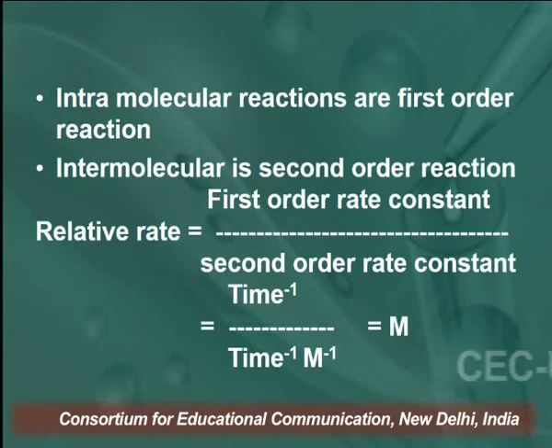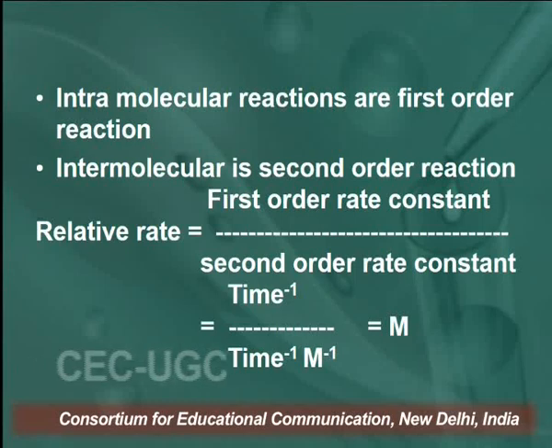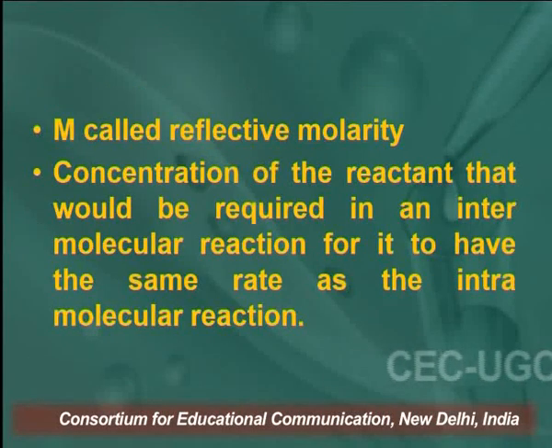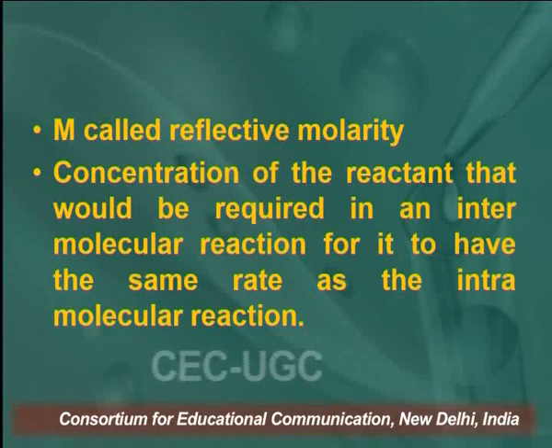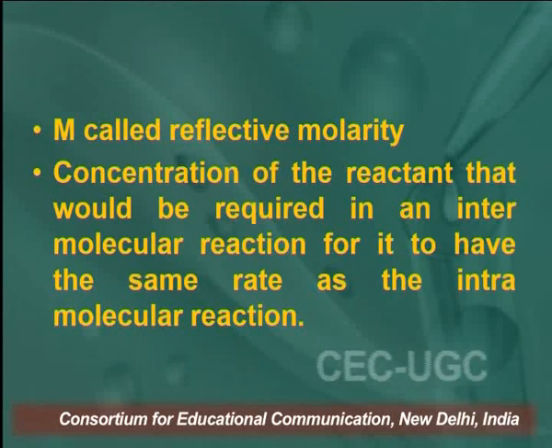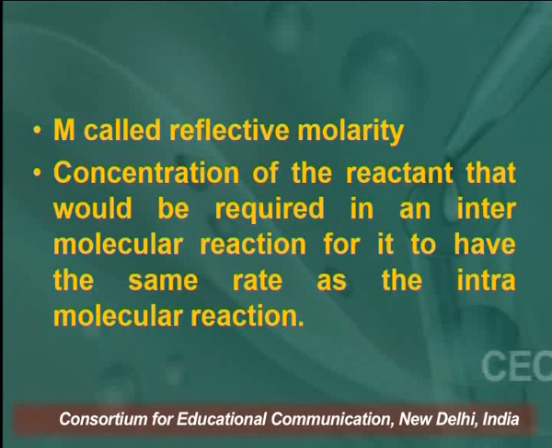It is the first order rate constant divided by the second order rate constant, and the unit is M. M is called effective molarity, the concentration of the reactant that would be required in an intermolecular reaction for it to have the same rate as the intramolecular reaction.